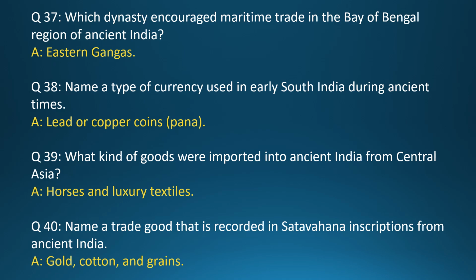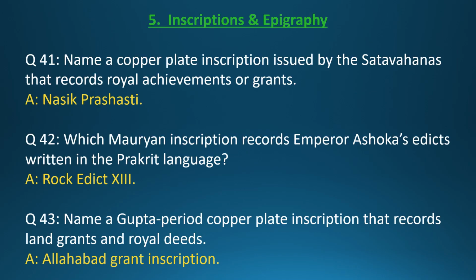Question 39. What kind of goods were imported into ancient India from Central Asia? Answer: horses and luxury textiles. Question 40. Name a trade good that is recorded in Satavahana inscriptions from ancient India. Answer: gold, cotton, and grains. Section 5. Inscriptions and epigraphy.